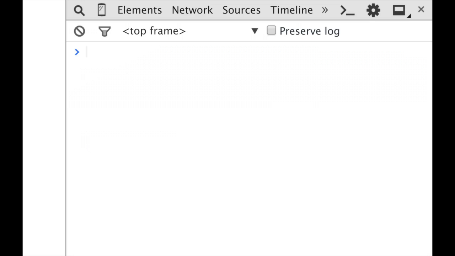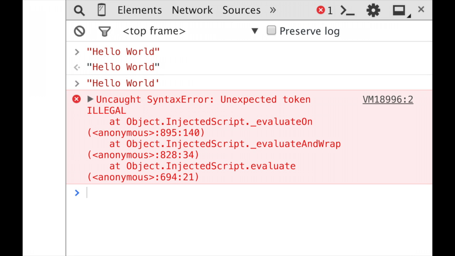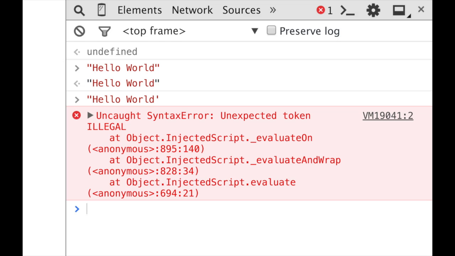If you start a string using double quote, you must finish it using double quote. So for example, "hello world", it works. But if I try to pass here a single quote, it's going to throw me an error. It's not allowed. It happens because JavaScript is trying to find the end of the string, and it started the string with a double quote, but then here it could not find it. It only got a single quote, so this string was never closed, so that's why it's going to throw an error in the console. Well, let's clear the console.